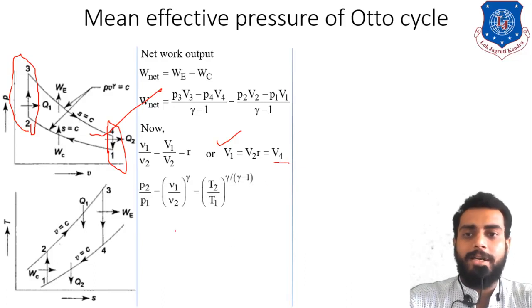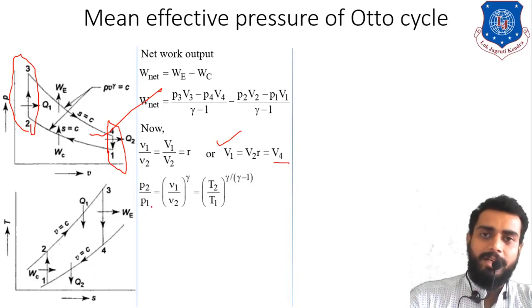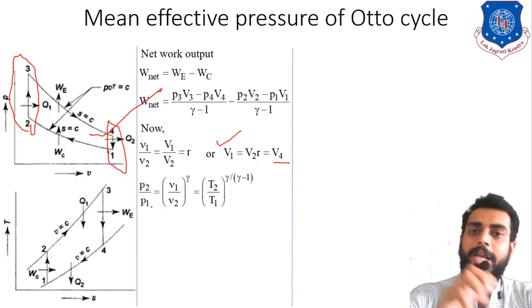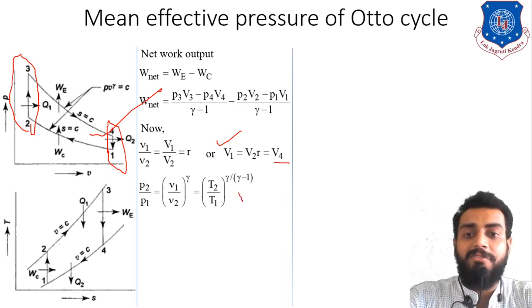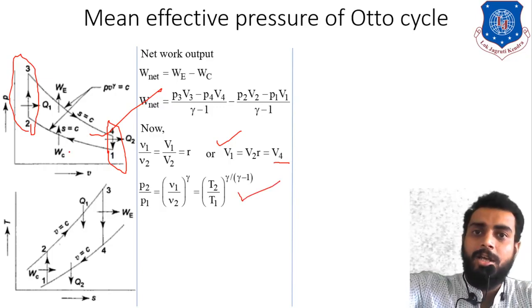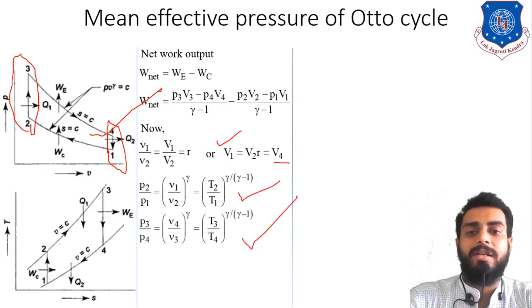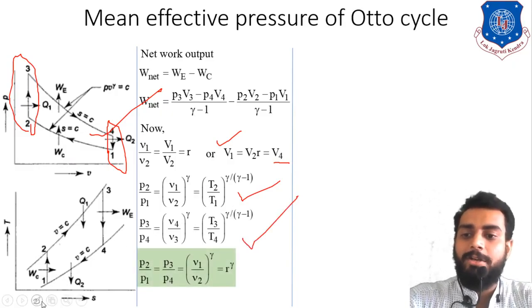Now let's move further. We are very well aware of the PVT correlation. In the lecture on the Otto cycle I have already told you to remember this correlation. Whenever you are dealing with a reversible adiabatic process, you can write this PVT correlation. In the same way, 1 to 2 is reversible adiabatic compression and 3 to 4 is expansion. So for 3 to 4 you can write this equation. Clear? Now if you compare these two equations, then what will happen?